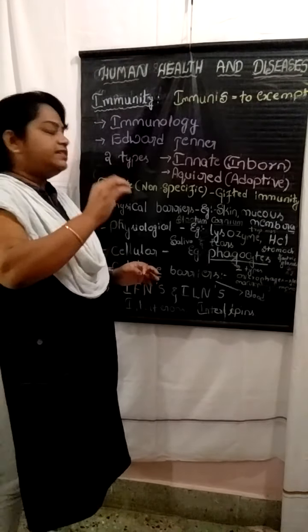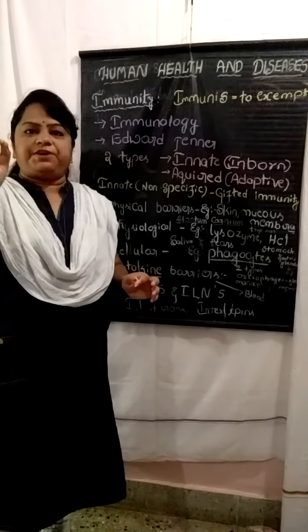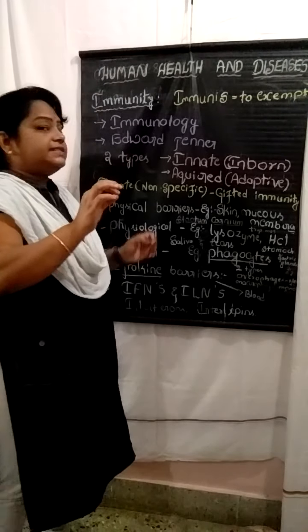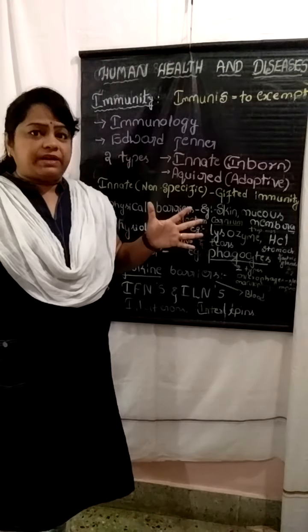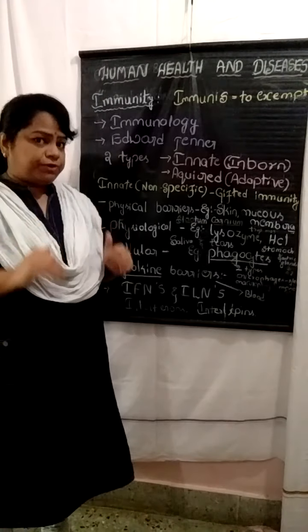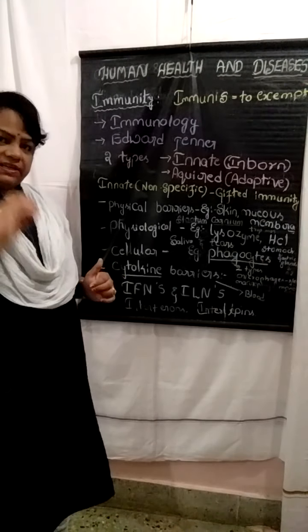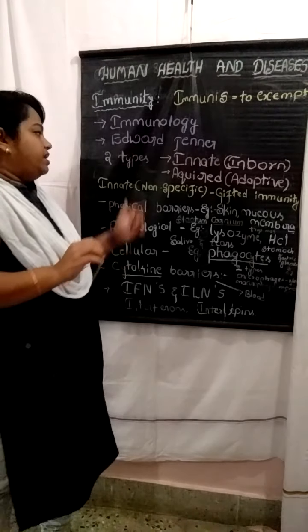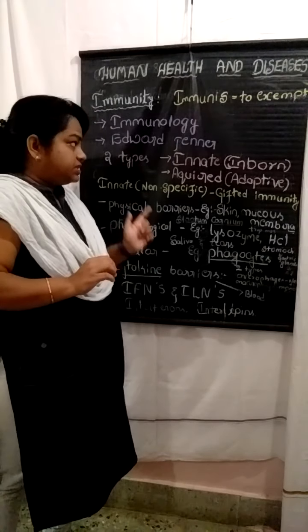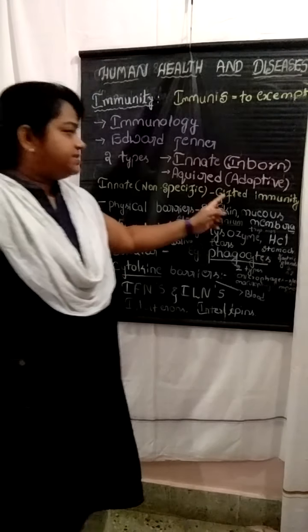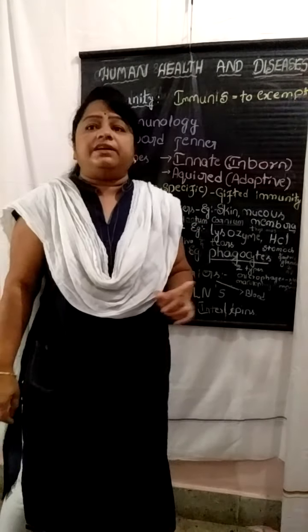It does not kill only particular specific microorganisms; it kills the different kinds of microorganisms entering our body. There is no specification for the disease resistance. That's why it is also called non-specific immunity, and also gifted immunity.